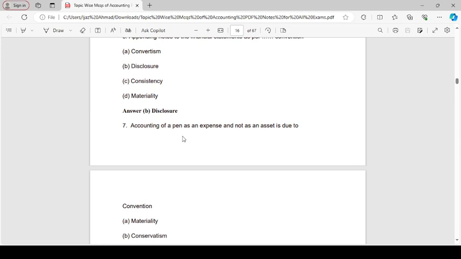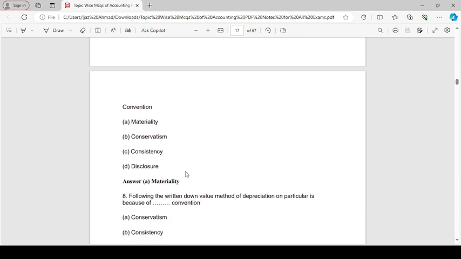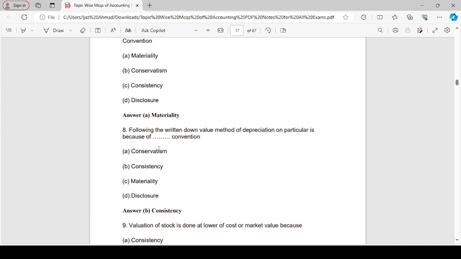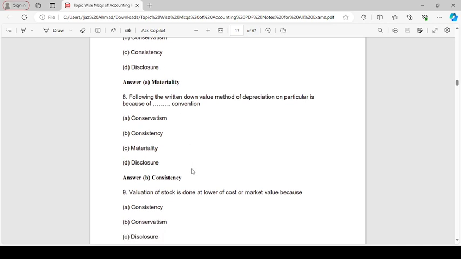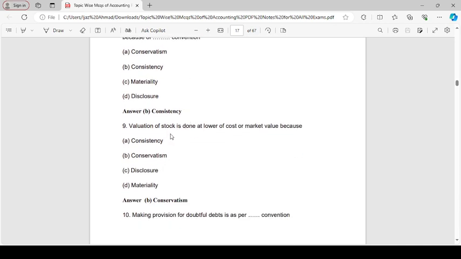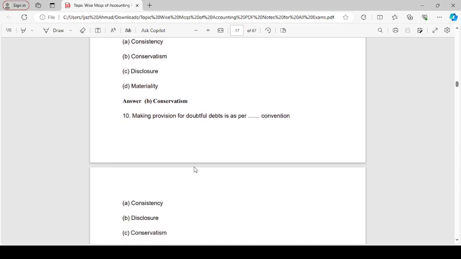According to materiality, the accounting of a pen is an expense and not an asset. Following the written down value method of depreciation on a particular asset is because of the consistency convention. Valuation of stock at the lower of cost or market value is because of conservatism.